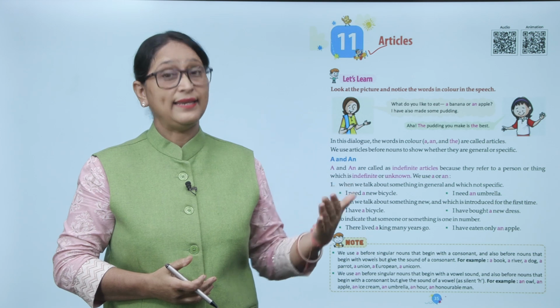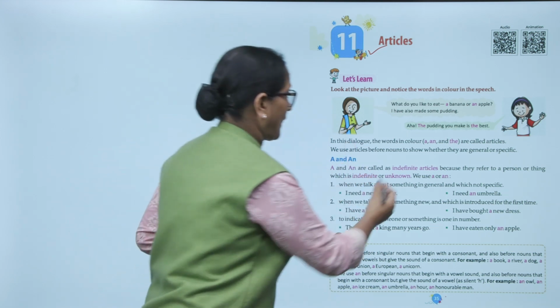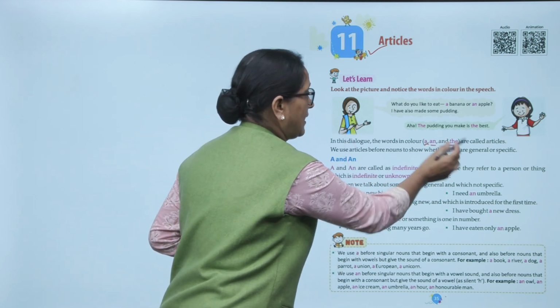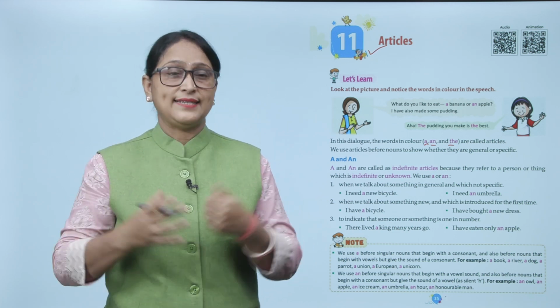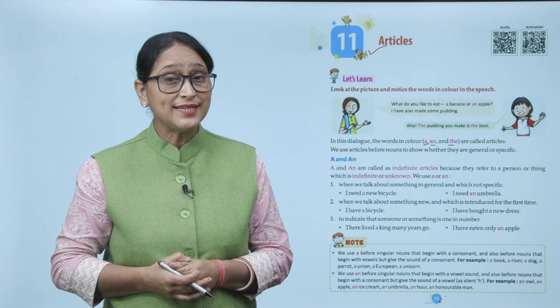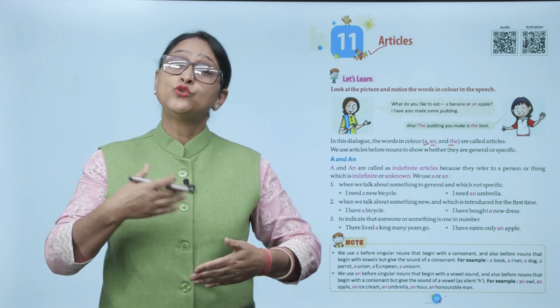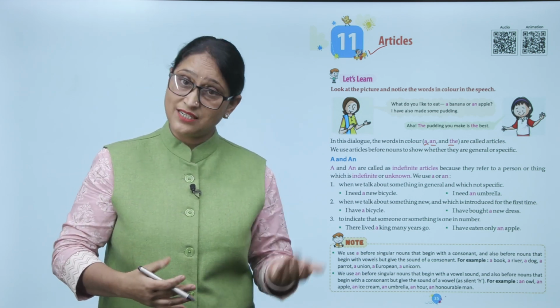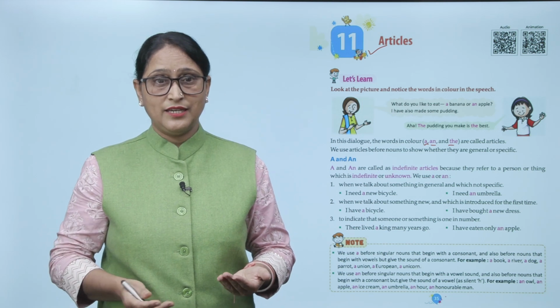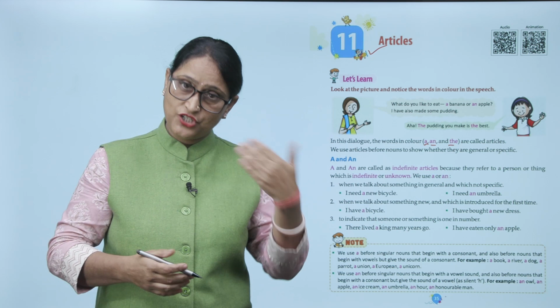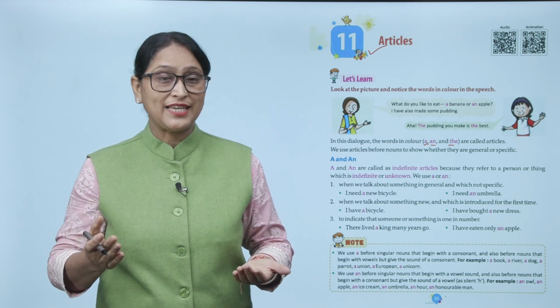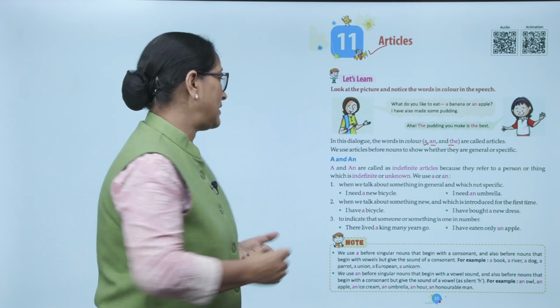जो a, an and the हैं, a, an and the, ये क्या है? These are articles. We use articles before nouns to show whether they are general or specific. Noun से पहले हम क्या शो करने के लिए यूज करते हैं इनको, कि वो जनरल है या स्पेसिफिक है. A and an.